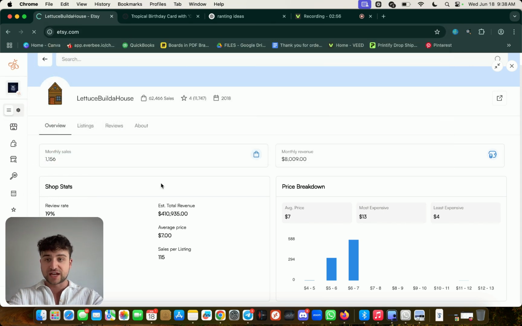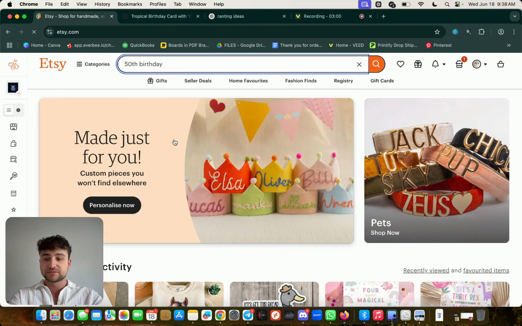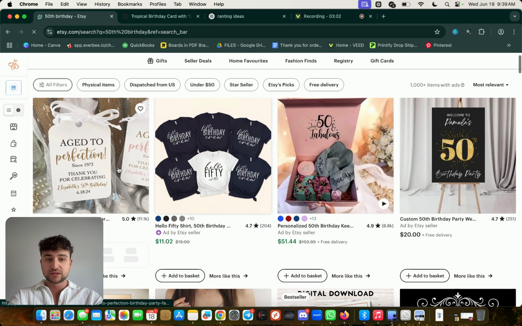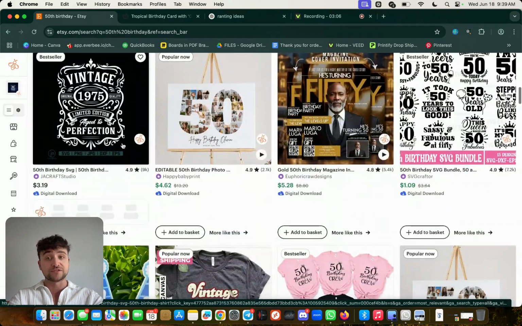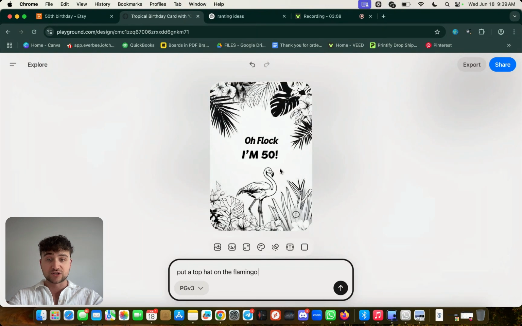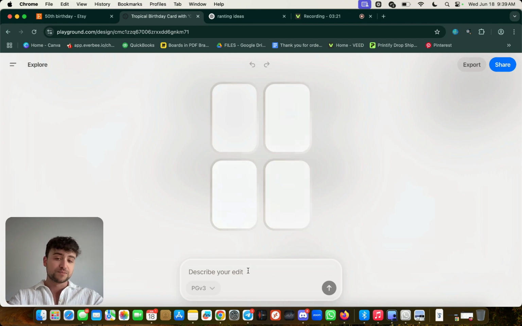Like, even if I were to visit Etsy and type in 50th birthday, right? You can see there's a lot of demand for people turning 50 years old. So I can easily start by selling this kind of stuff. Now, here's my flamingo. I can say put a top hat on the flamingo. Let's do that. Just bear with me. Because tools like this exist, the learning curve is shortened, right?